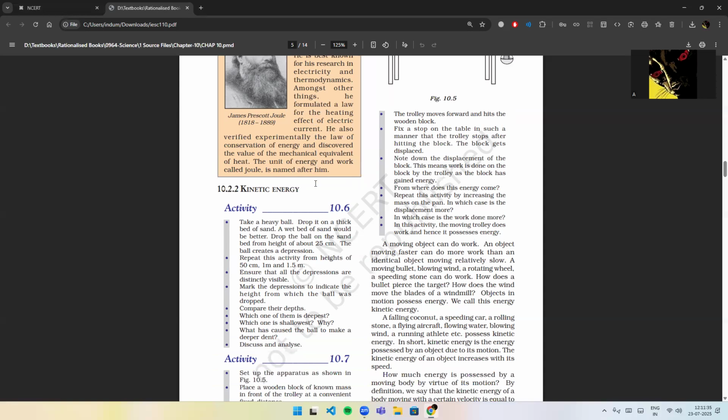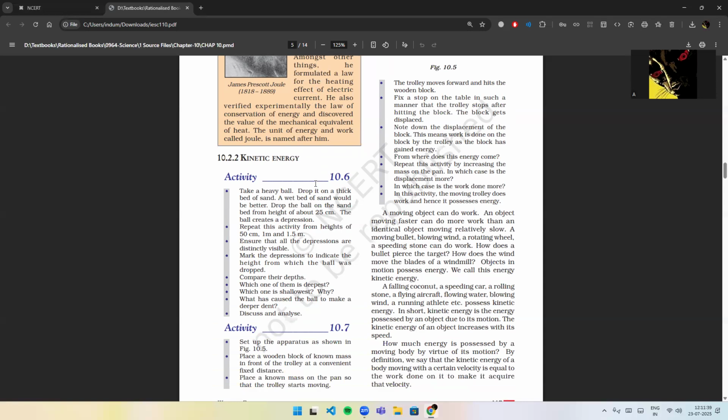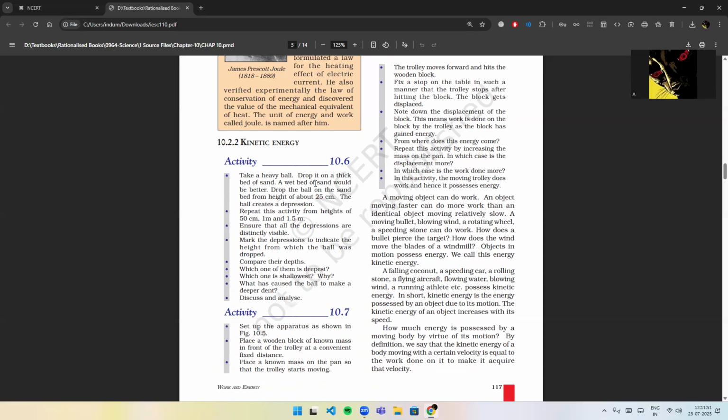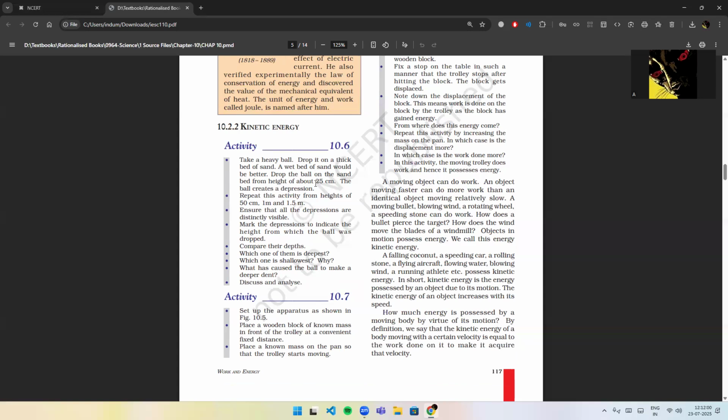Kinetic energy. Activity 10.6. Take a heavy ball, drop it on a thick bed of sand. A wet bed of sand would be better. Drop the ball on the sand bed from a height of about 25 centimeter. The ball creates a depression. Repeat this activity from heights of 50 centimeter, 1 meter, and 1.5 meter. Ensure that all the depressions are distinctly visible. Mark the depressions to indicate the height from which the ball was dropped.